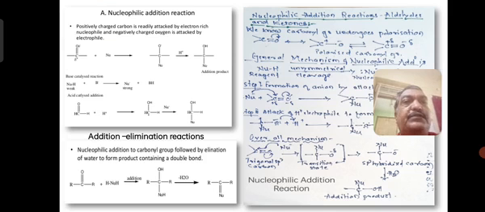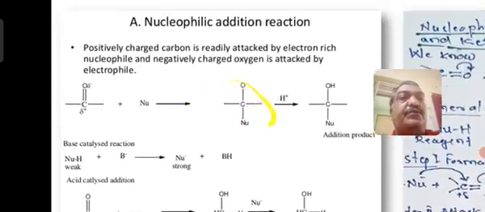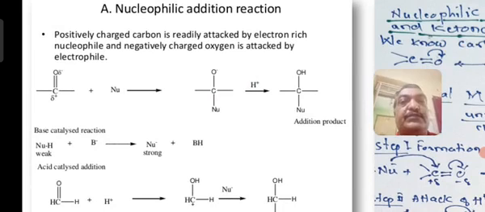Now with this, I want to move directly to another important topic, nucleophilic addition reactions. How do the nucleophilic addition reactions of carbonyl compounds take place? Last time I showed this particular slide, where you can see the dipolar nature of the carbonyl carbon.